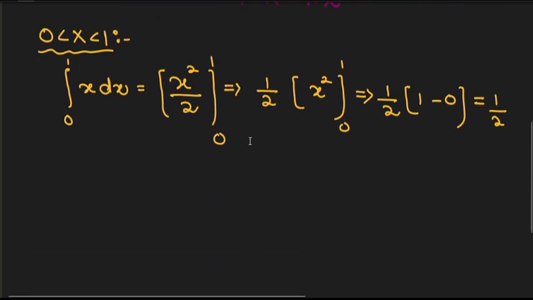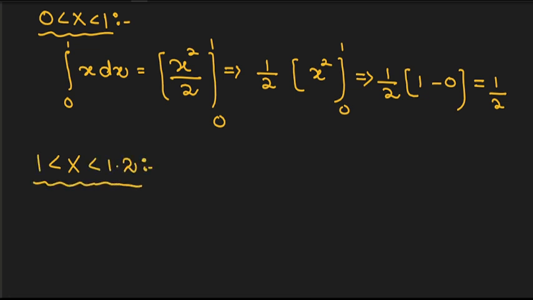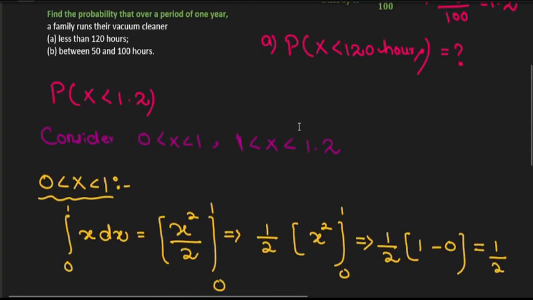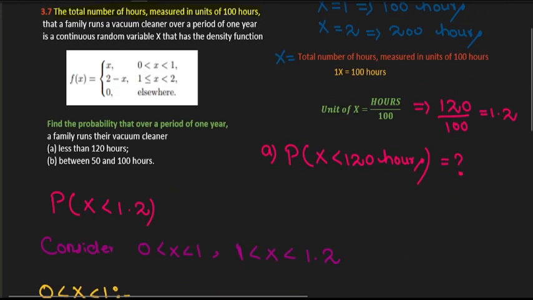Now we consider the second interval. The second interval is x greater than 1 but less than 1.2, right? This is my second interval. Why am I taking 1.2 here? Because you can see 1.2 is greater than 1, so the maximum limit here is 1.2. Which function can we consider here? From 1 to 1.2, we can pick 2 minus x, because 1.2 lies in the second interval.